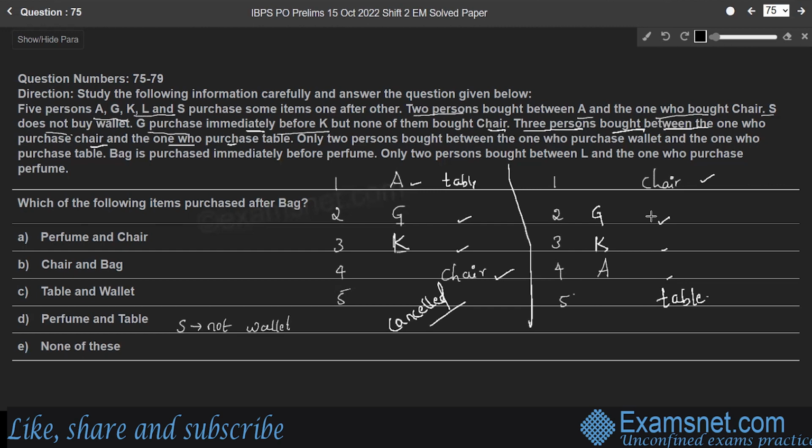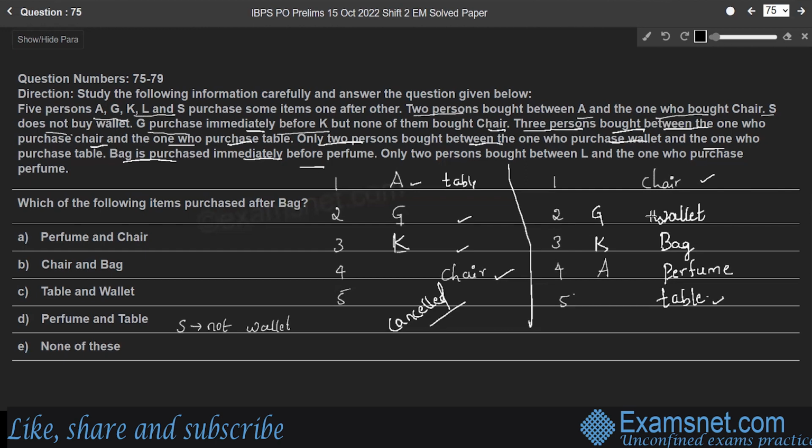And the next point, only 2 persons bought between the one who purchased wallet and one who purchased table. So between one who purchased table and wallet, there are 2 persons. Therefore, G purchases wallet. And the next one, bag is purchased immediately before perfume. So here, bag is purchased by K, which is purchased immediately before perfume. Therefore, A purchased perfume.